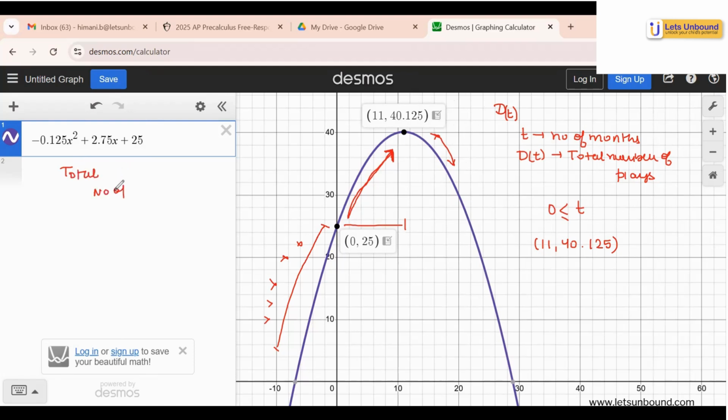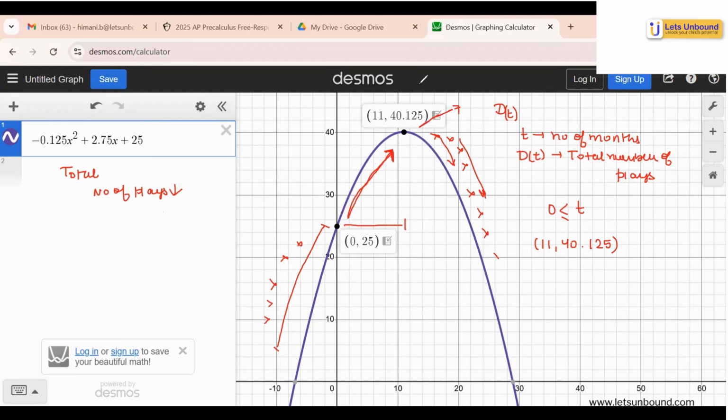The number of plays can for sure decrease, but if I talk about the total number of plays, okay, maybe there's no song being played. If it's zero songs being played or two songs being played, or the number of songs reduced down. If in the first month I'm playing five songs, and after the 11th month, let's say I'm only playing two songs, that still makes my total greater than the first month, right? So the total number of plays of the song specifically can never decrease. So this value can never go down. Hence, I can say that the total number of plays even after the 11th month will keep increasing.